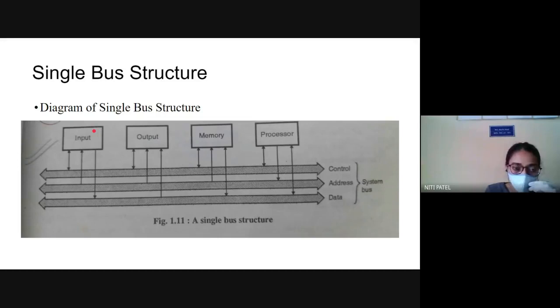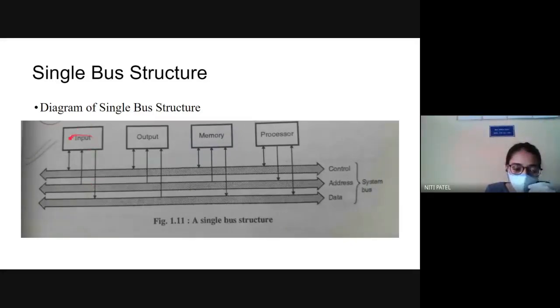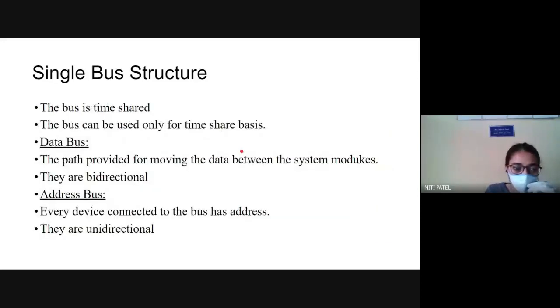But suppose the 1 minute is completed and the input is not taken by the data bus or by the address bus, what will happen? The input has to wait. Automatically, the control will go to the output. Again, it will work for 1 minute. If the work is done, it is okay. If it is not done, it will transfer to memory. Again, memory will operate for 1 minute and the transfer will go to the processor. So this will keep on happening until the result is generated. That is what is called time sharing, the bus is time shared.